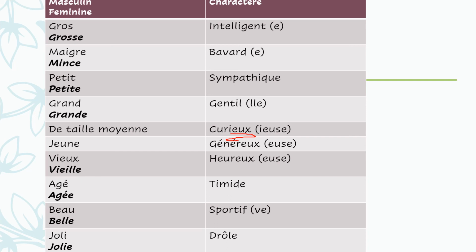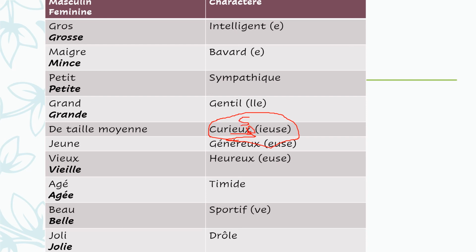So il est curieux, C-U-R-I-E-U-X. Il est curieux. Mon chat est curieux. My cat is very curious. All right. Now, if I'm saying she is curious, I would say elle est curieuse. Elle est curieuse. I drop the X here and I would add an SE.